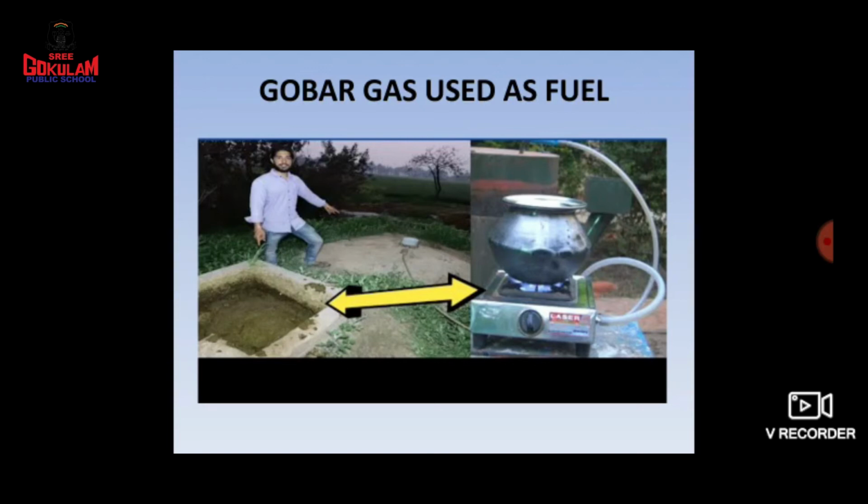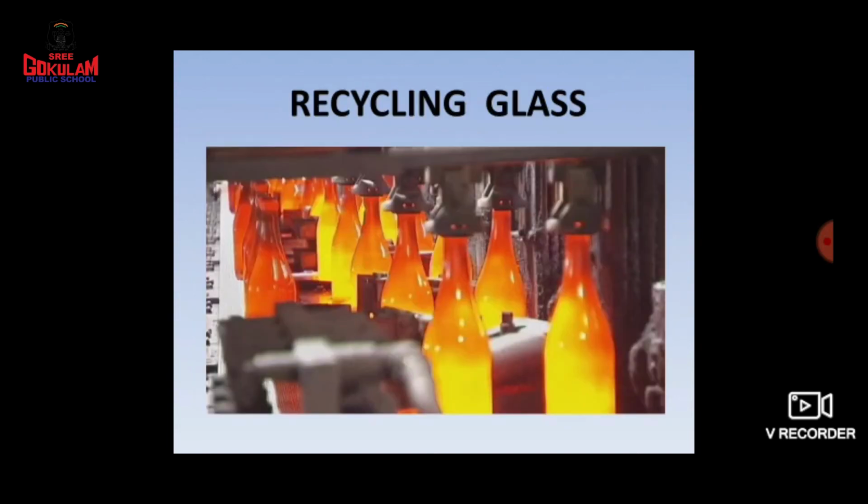Now, children, we have talked about the disposal of biodegradable wastes. Now we can study how we can dispose of the non-biodegradable substances. First of all, we can see about glass. See, here they are making glass.